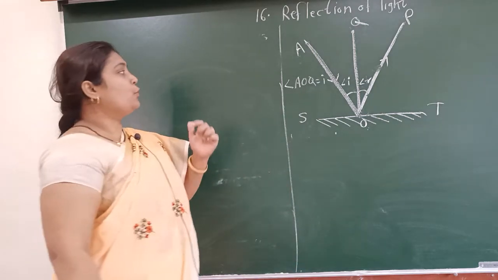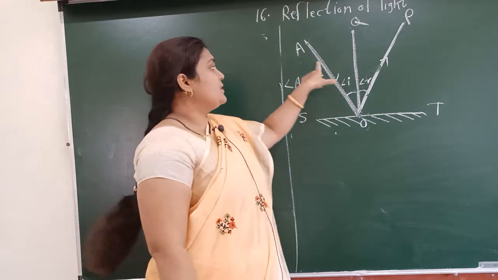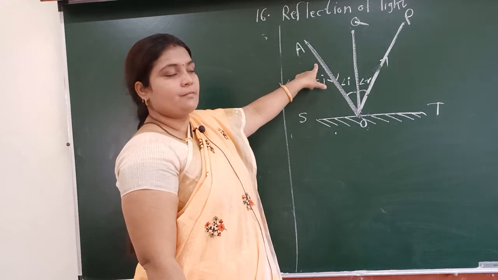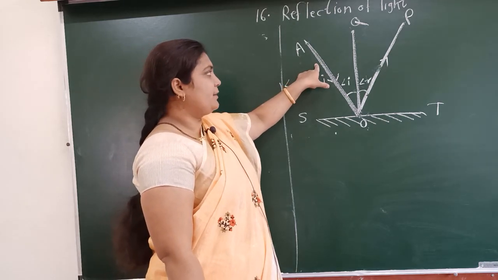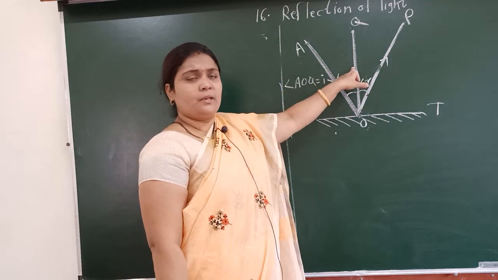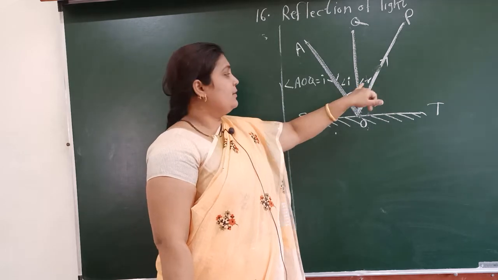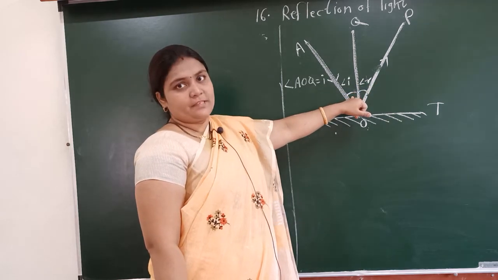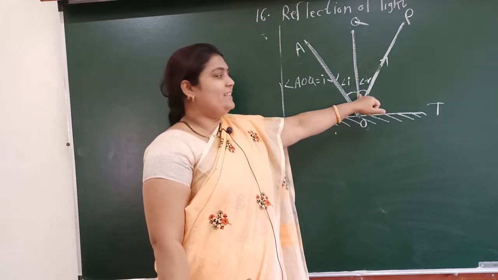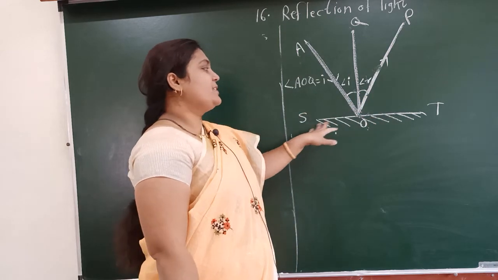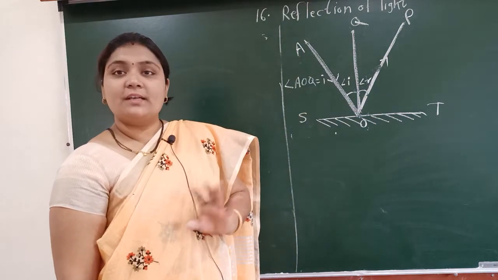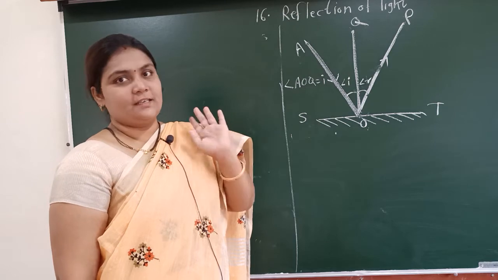Now, up to here we see this is the incident ray. Revise firstly. Incident ray. This is the normal. This is the reflected ray. This angle is the angle of incidence, and this angle is the angle of reflection, and ST is the surface, and O is the point of incidence.